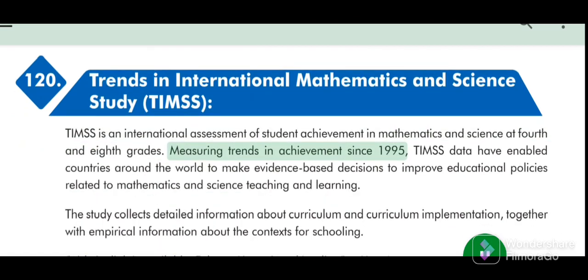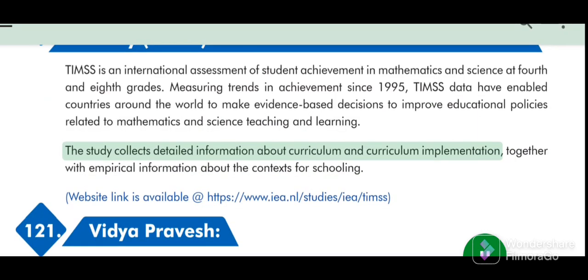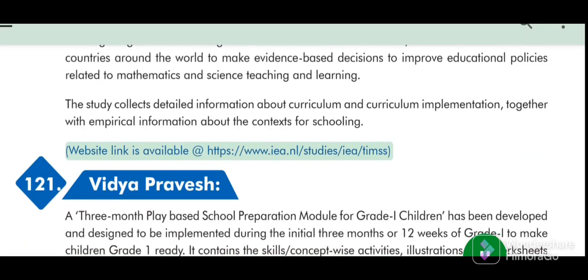Measuring trends in achievement since 1995, TIMSS data have enabled countries around the world to make evidence-based decisions to improve educational policies related to mathematics and science teaching and learning. The study collects detailed information about curriculum and curriculum implementation, together with empirical information about the contexts for schooling. Website link is available at web links.